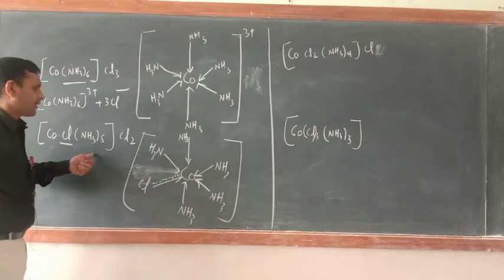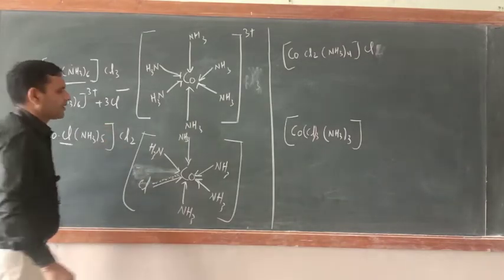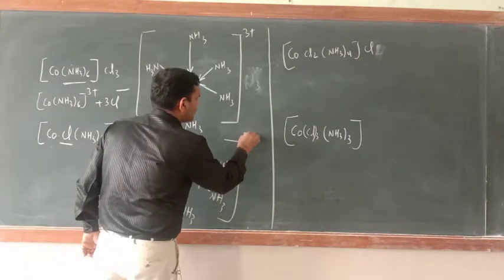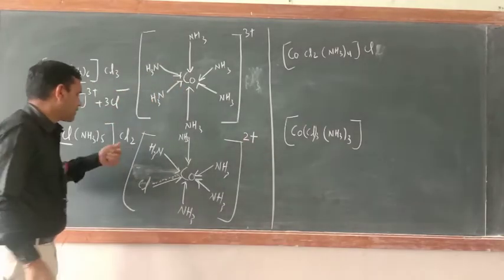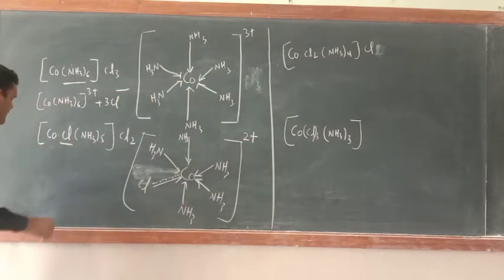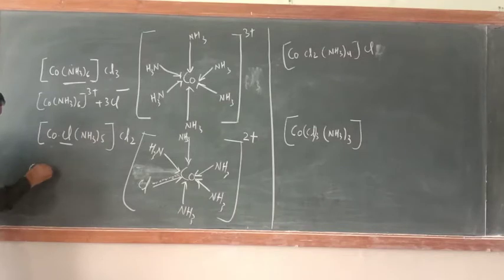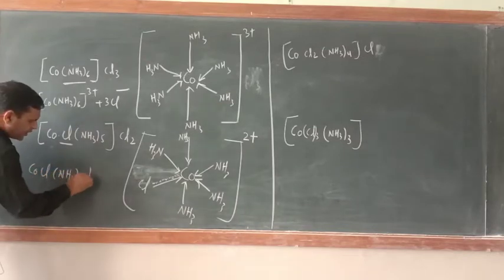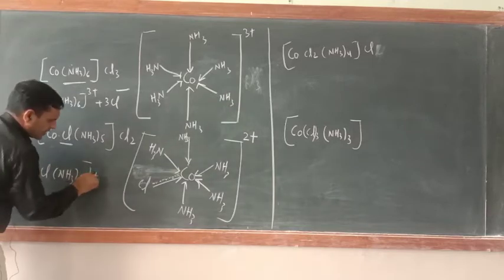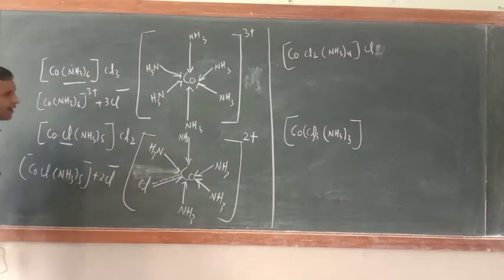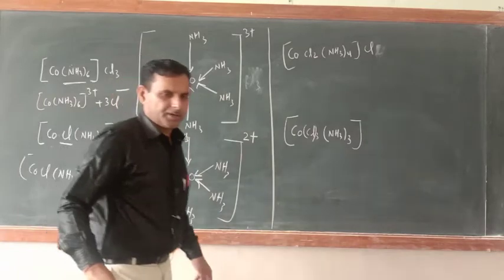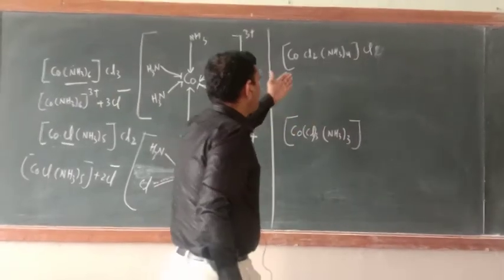Now here you will write 2 positive, because when it ionizes, you can write [CoCl(NH3)5] 2 positive plus 2Cl negative.